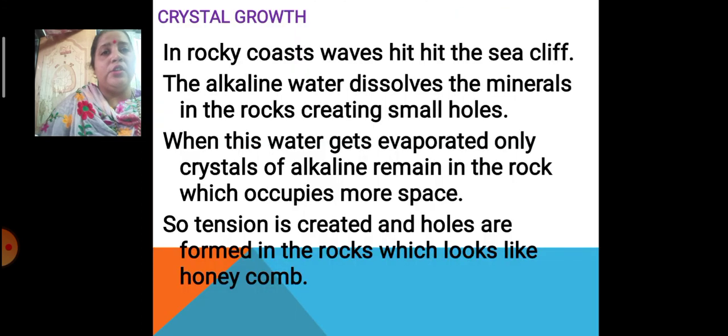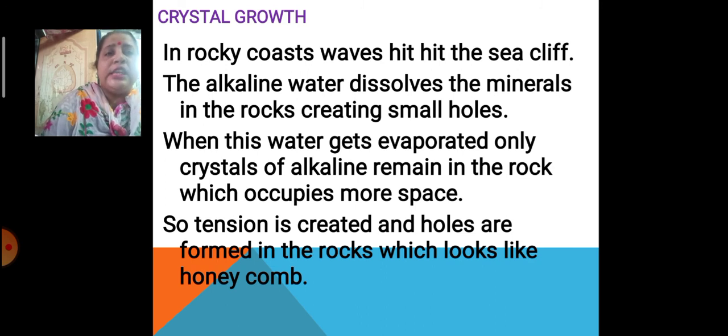Next is crystal growth. This is the weathering which takes place mainly near the seaside. Near the seaside you must have seen big rocks. In this rocky coast, what happens? The waves come and hit the sea cliff again and again. Because of this, the alkaline water of the sea dissolves the minerals in the rock. Whatever minerals are present in the rock are dissolved by this alkaline water, creating small holes in it.